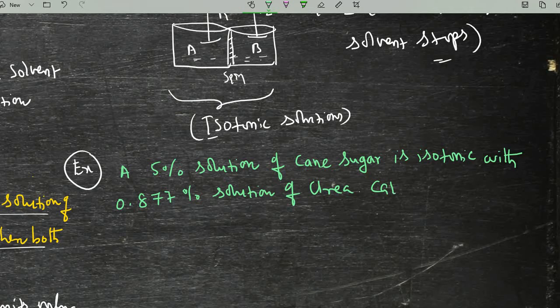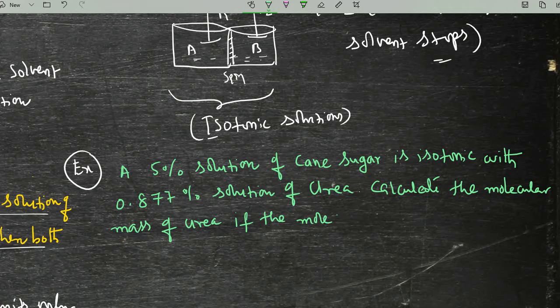The question is, calculate the molecular mass of urea if the molecular mass of cane sugar is 342.